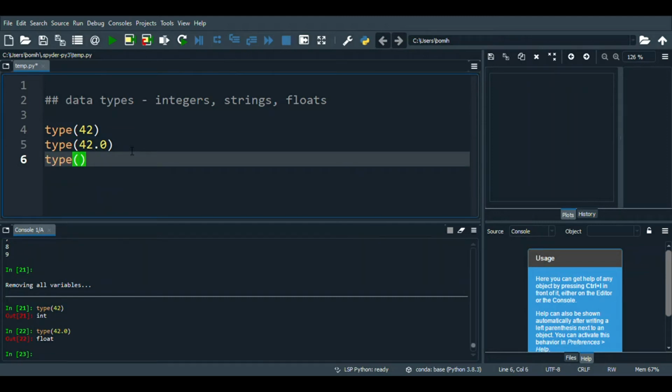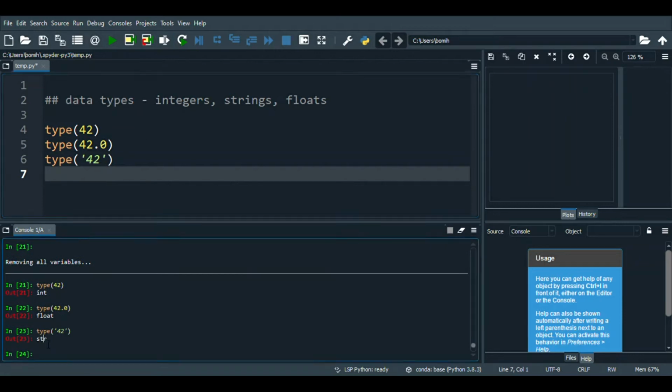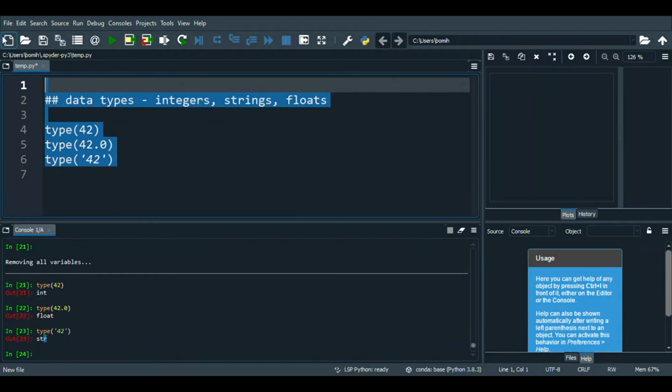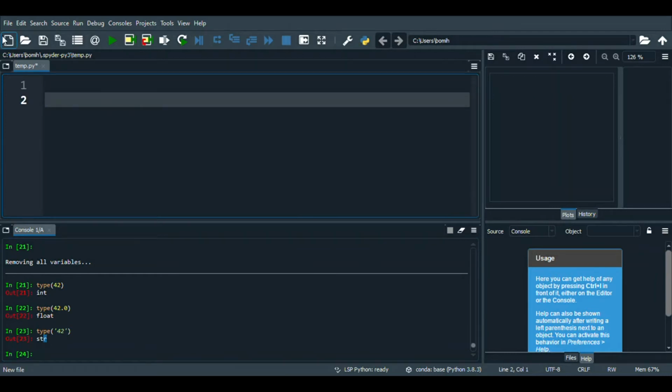I talked about how we can use double or single quotation marks to convert numbers, in this case, into strings. So let's do single quotation 42, and we see that it does in fact convert 42 into a string. Perfect.